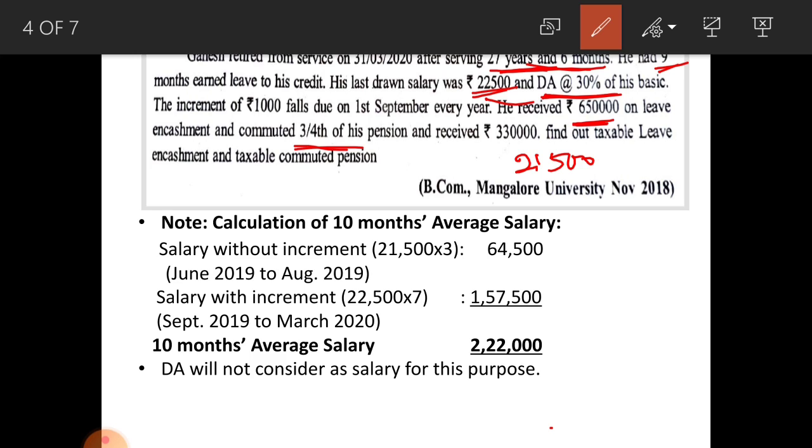Total 10 months salary amounts to rupees 2,22,000. You have to consider 10 months average salary, that amounts to 22,200. Okay, because it is 10 months salary, when you divide it by 10 you get the average monthly salary.